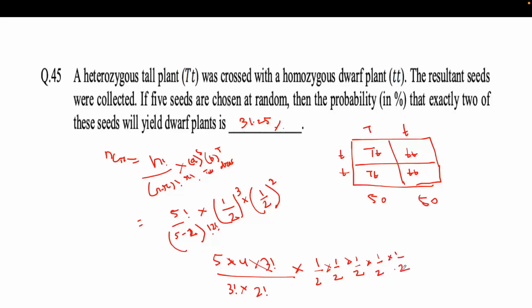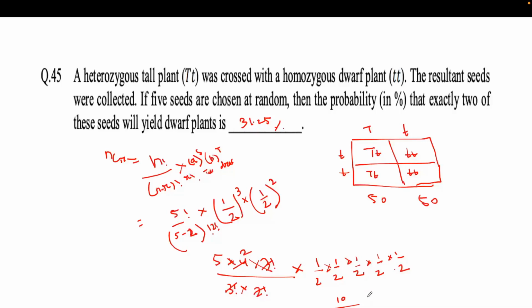So when you solve this, 3 factorial will cancel, and it will come to 10. So 10 divided by 2, 2 fours are 8, 2 eights are 16, I think something I have missed. Ma'am, 2 to the power 5 is 32. Yeah, sorry, it will be 32.